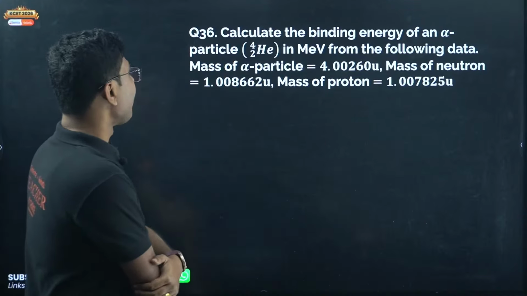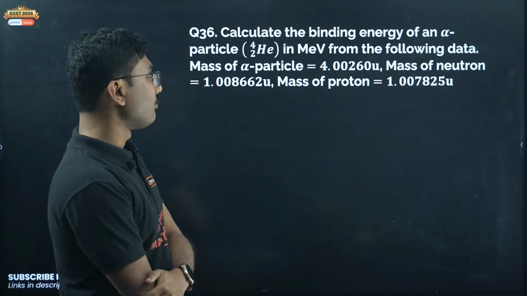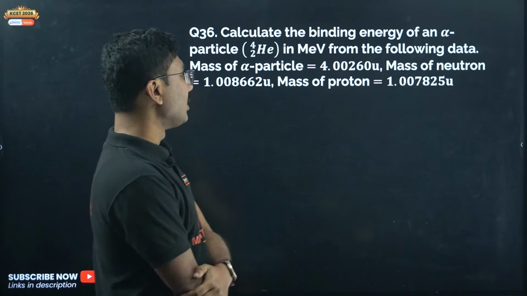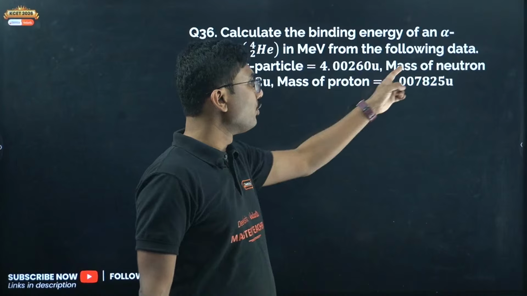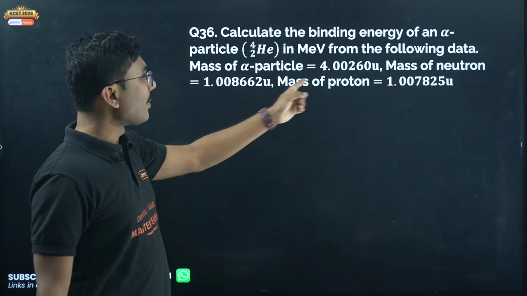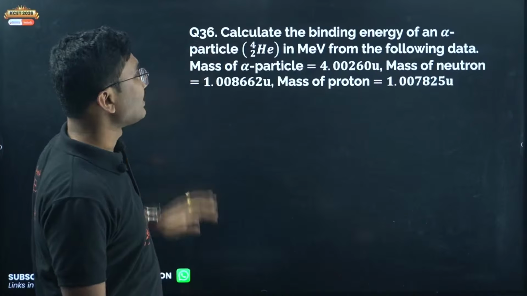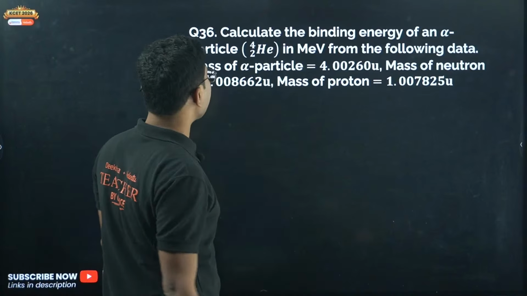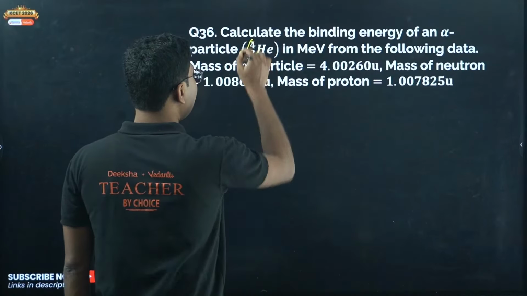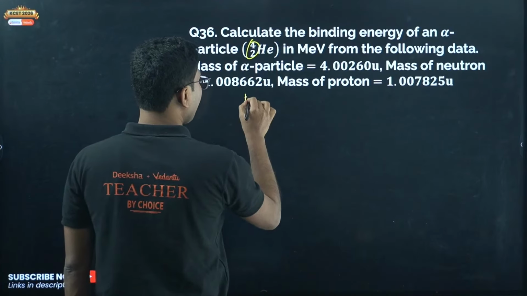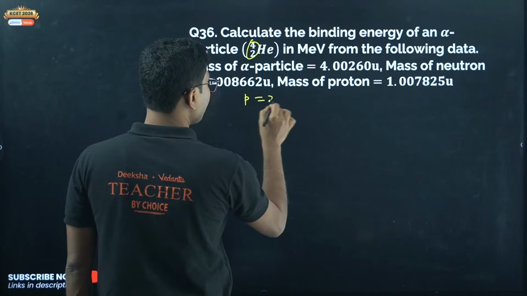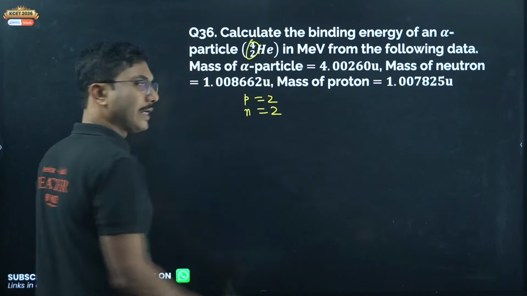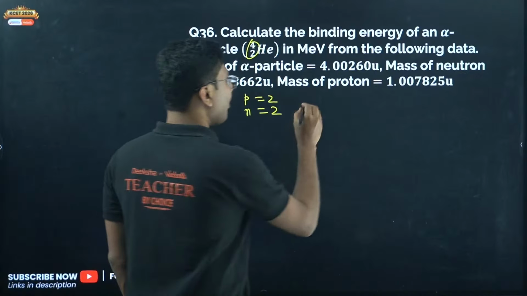Calculate the binding energy of an alpha particle in mega electron volt with the following data. Mass of alpha particle is 4.0026 u. Mass of neutron is this. Mass of proton is this. Then what is the binding energy? Only the binding energy that you have to calculate, not binding energy per nucleon. So in helium, how many protons are there? The number of protons in helium is equal to 2. Number of neutrons in helium again is 2, okay, 4 minus 2 again is 2. So what is the mass defect?